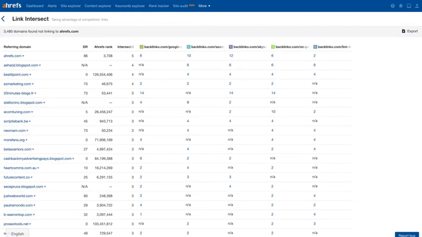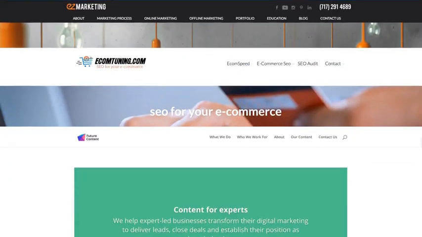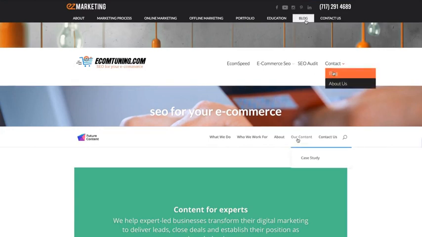Clearly there will be some trash here too, but many legit websites can be easily identified just by looking at the domain names alone. bestitpoint.com, ezmarketing.com, ecomtuning.com, futurecontent.co. These 4 look good, and when I open them I can see that they are digital marketing agencies. Each of them has a blog from which they were linking to articles at backlink.com. And because our content overlaps so much, it should not be too hard to connect with these guys and find a way to get featured on their blog.